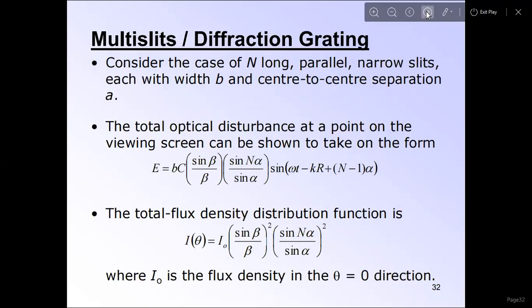So, multiple slits or the diffraction grating. What is the diffraction grating? Consider the case of N long parallel narrow slits, each with width b and center to center separation a. The total optical disturbance at a point on the viewing screen can be shown with this equation. The total flux intensity distribution will be this, where I naught is the flux density at the theta equals 0 direction.